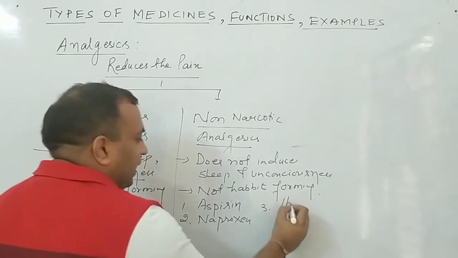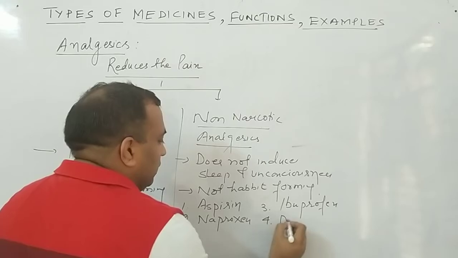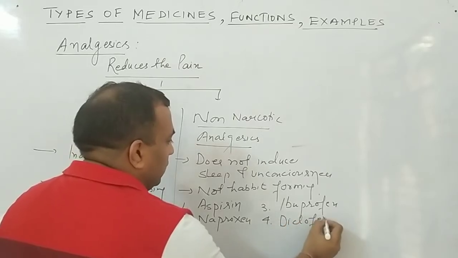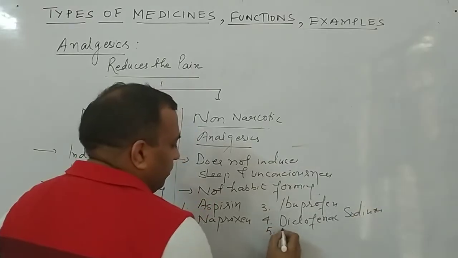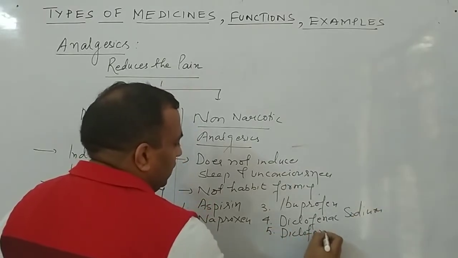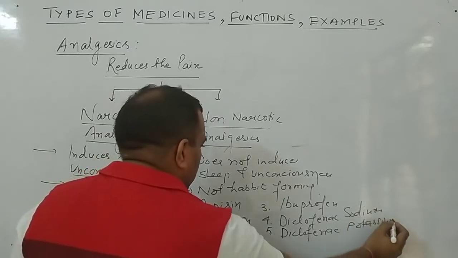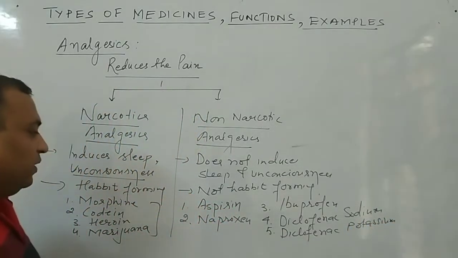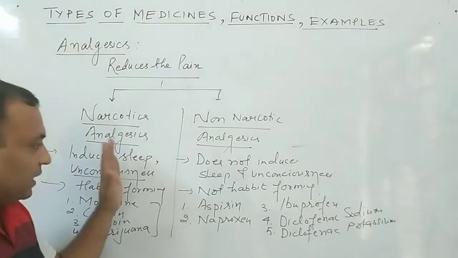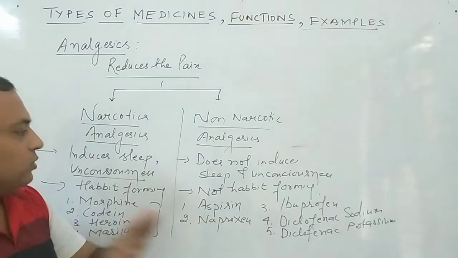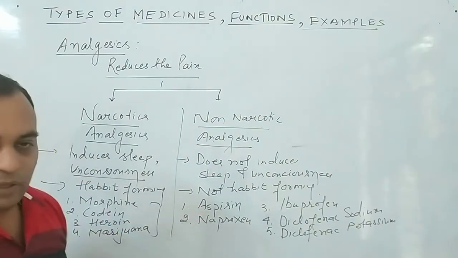Number 3, brufen, ibuprofen. Then diclofenac sodium. One more example, diclofenac potassium. So these are the examples, and one more important thing: these narcotics are habit forming, they induce sleep and unconsciousness, whereas non-narcotic do not develop any sleep and unconsciousness. Remember these examples you have to learn.